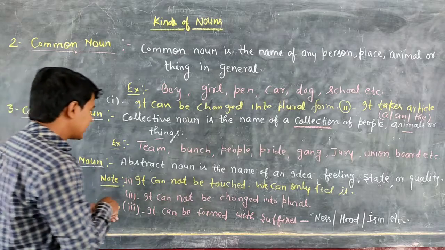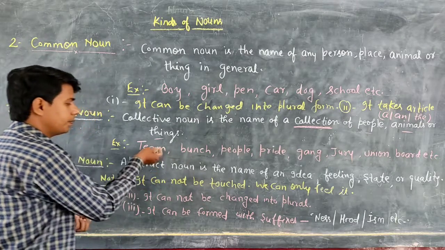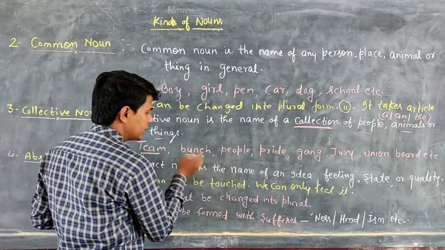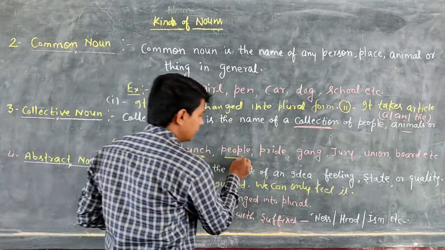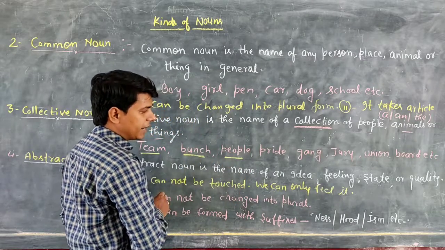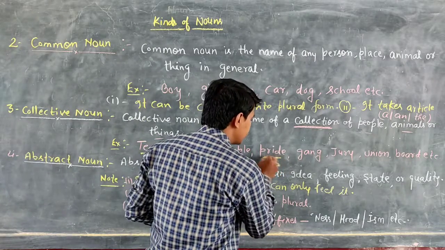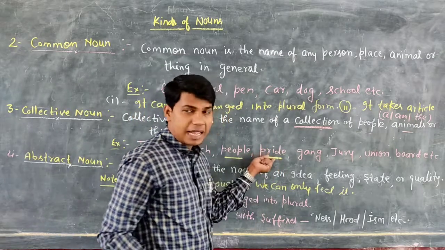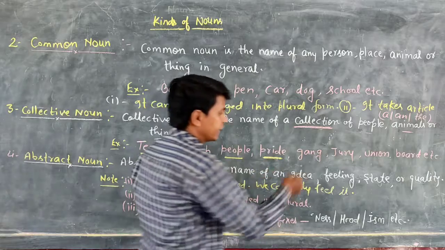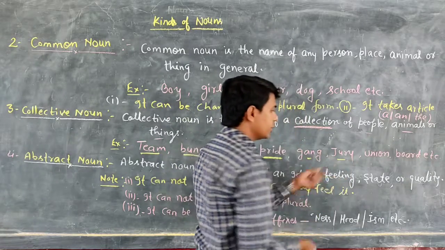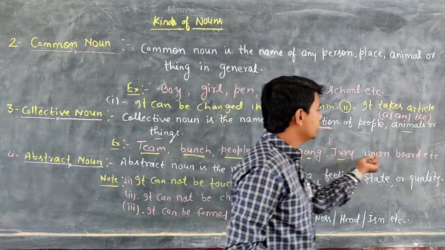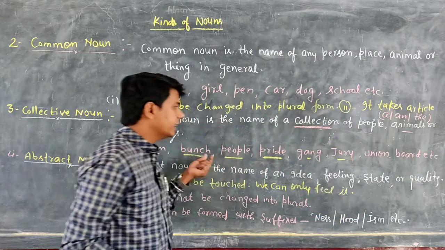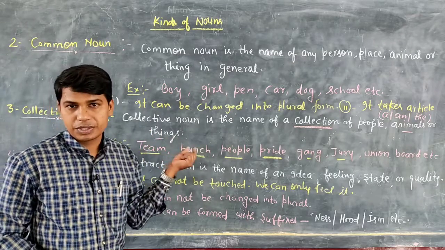The first example is team. You know, a group of players is called a team. So this is a collective noun. Bunch, this is also a collective noun. People is also an example of a collective noun. Pride. Pride is a group of lions. So this is a collective noun. Gang, jury. Jury is a group of judges. Union, board, etc. So students, these are all examples of collective nouns.